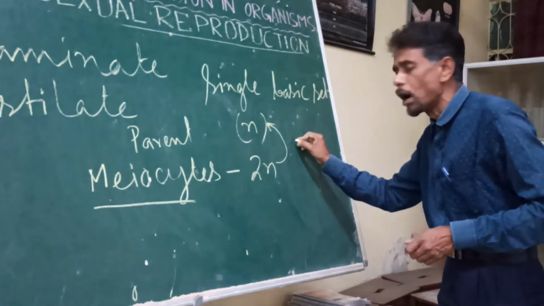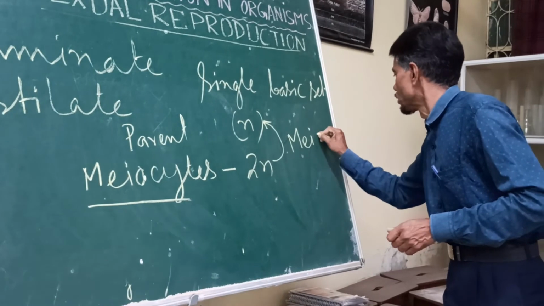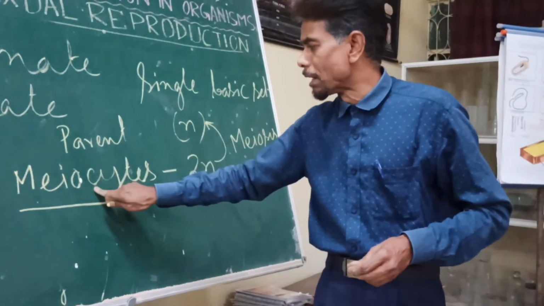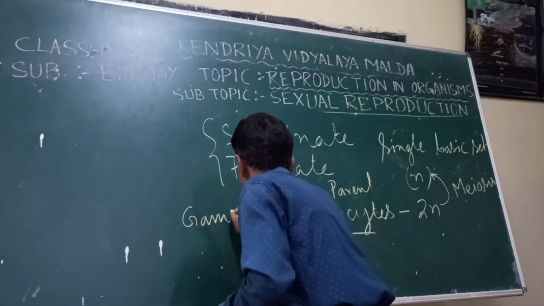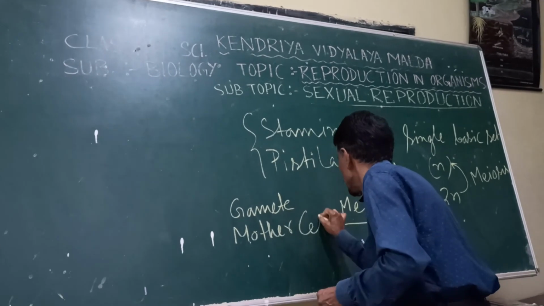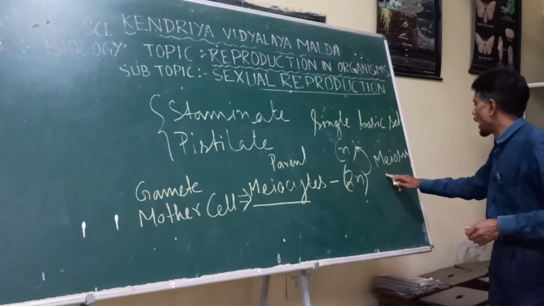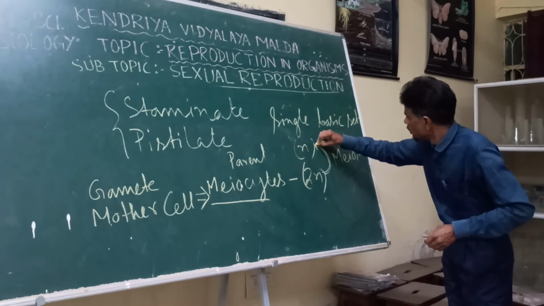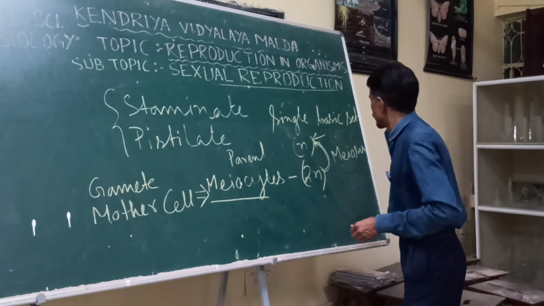By a process of cell division, and that cell division is called meiosis. So by means of meiosis, from the gamete mother cell, otherwise called meiocytes, by means of meiotic division, n number of chromosomes, that is the gamete, will be produced.